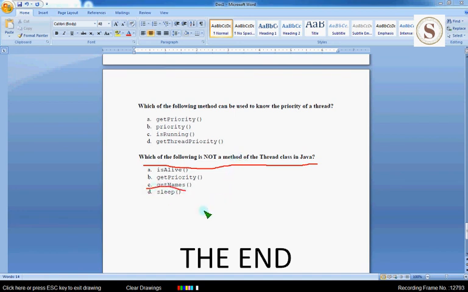Guys, here I have said this is correct answer. If you clearly look at the question, not a method, yes, but get names is not a correct method, which means here this is correct option for this given question.